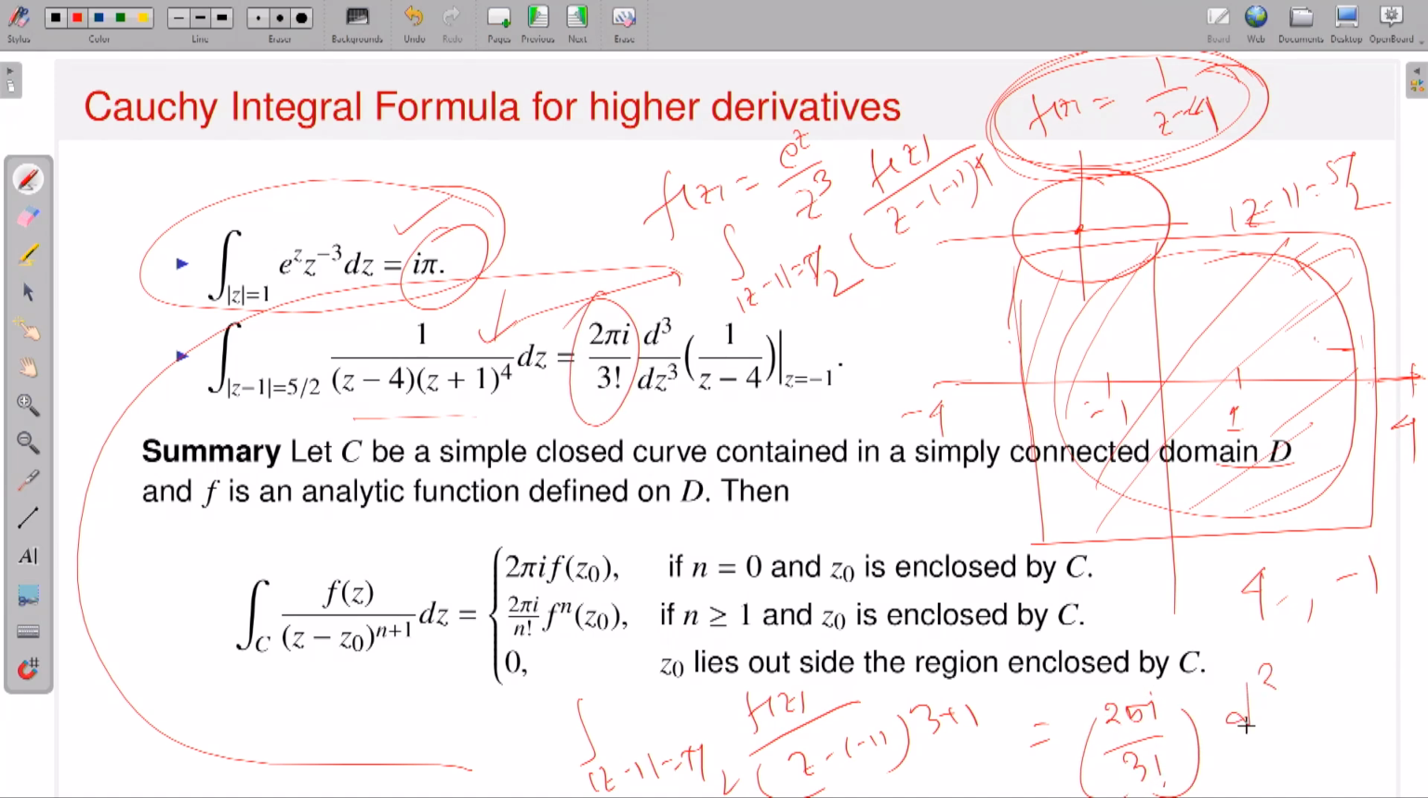Then I have to calculate the third derivative of my function 1 by z minus 4, and evaluate it at the point z equal to minus 1. You just calculate it, you will be able to do that.